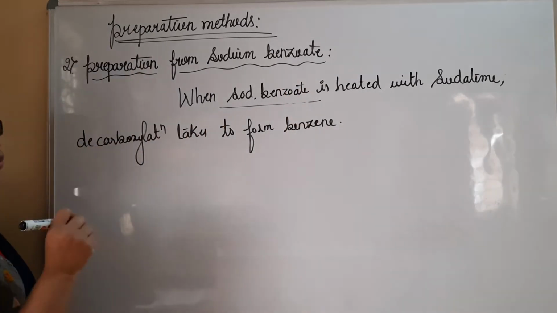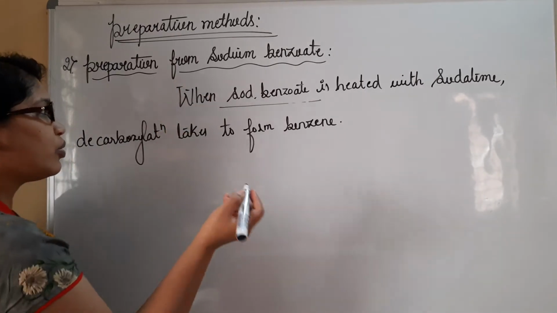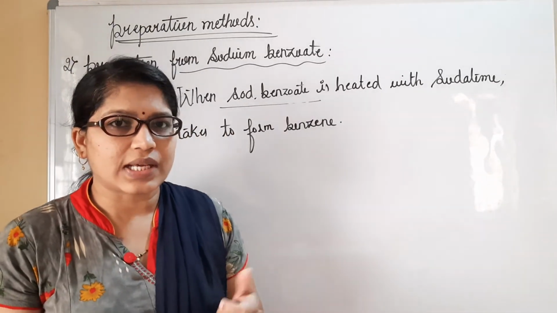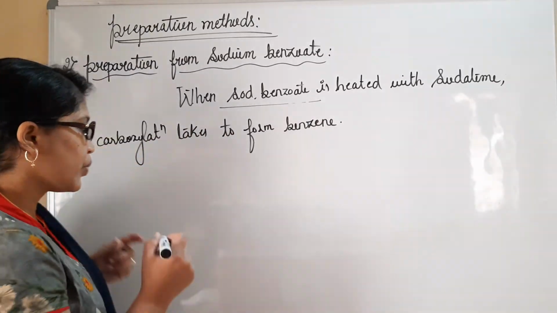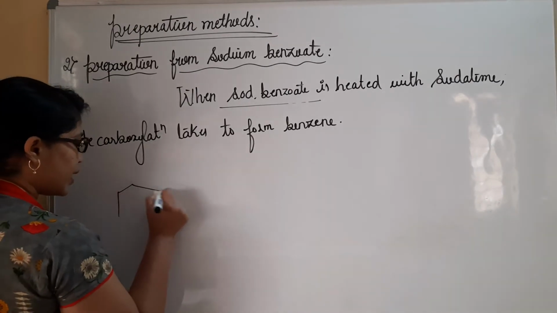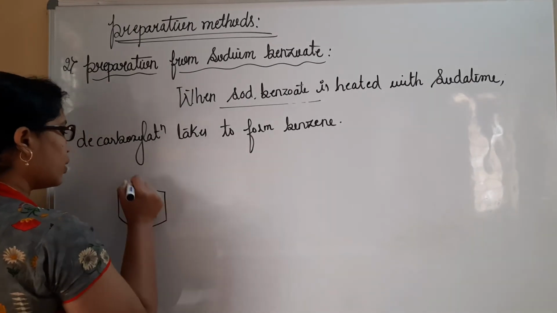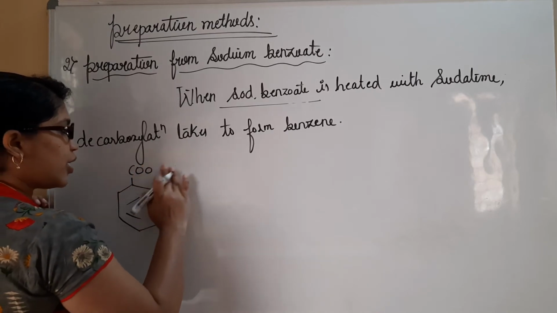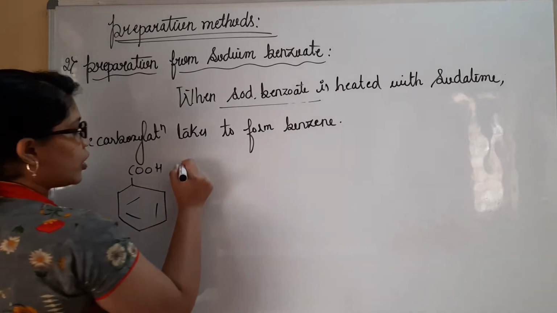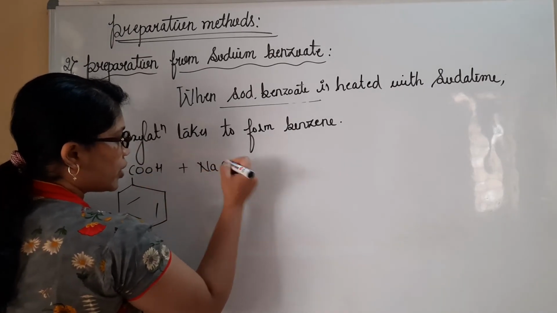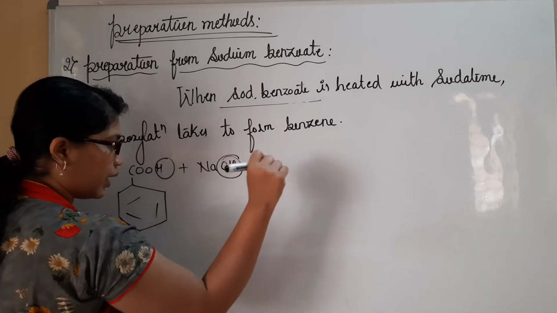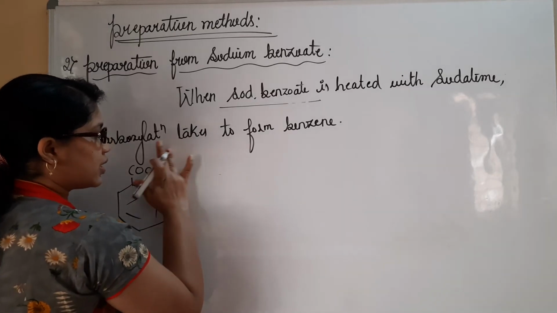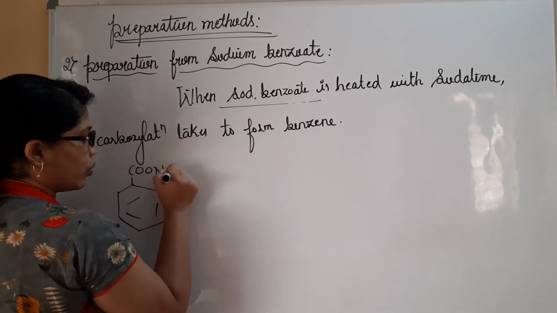So how do we prepare the sodium benzoate? We all know sodium benzoate is obtained by treating a carboxylic acid with a sodium base. Which carboxylic acid? Benzoic acid. With that reaction we have obtained this, COONa. Initially COOH was there, right? If you add NaOH to this, what will happen? HOH will be liberated as a water molecule, and Na will be attached here. Then it is considered sodium benzoate, COONa.